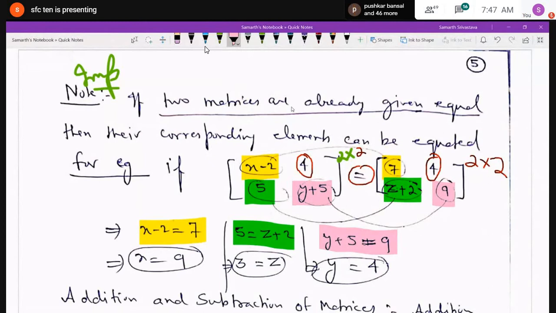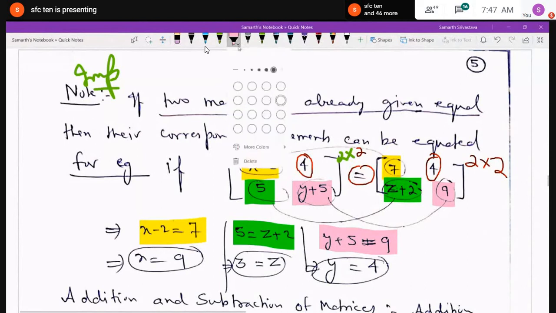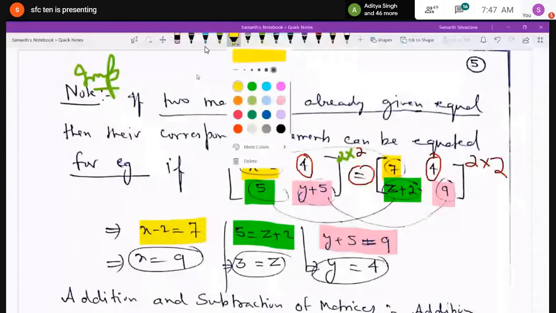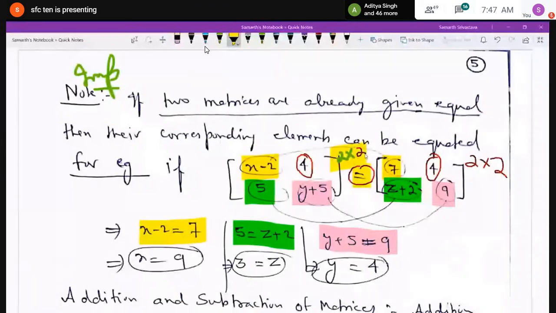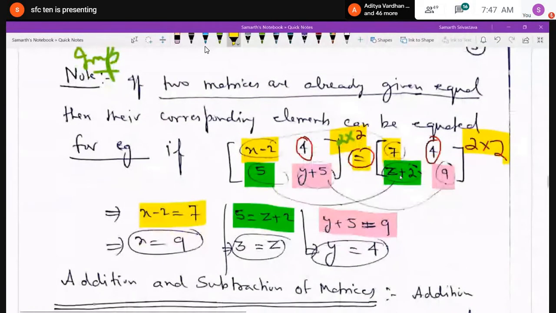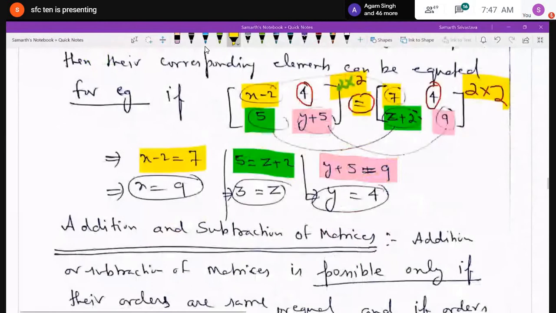And the equal sign being there means it is already given that the matrices are equal. And they must have the same order also. Like in this example, the order of both the matrices is what? 2 by 2. Is it clear to everybody till now? Yes, sir.